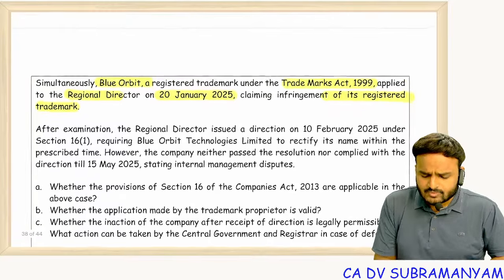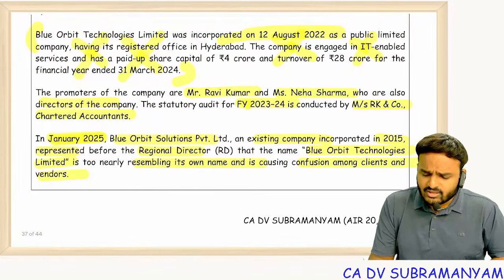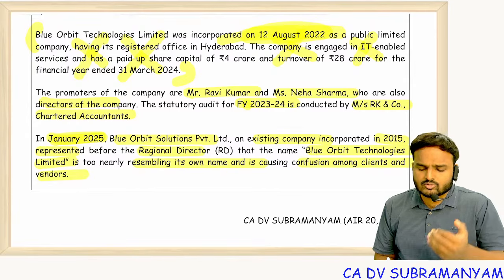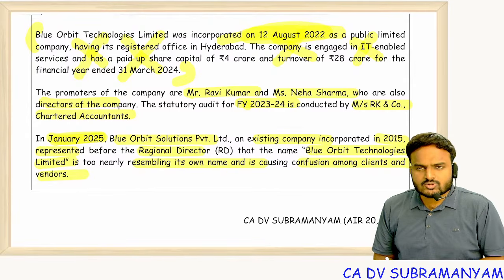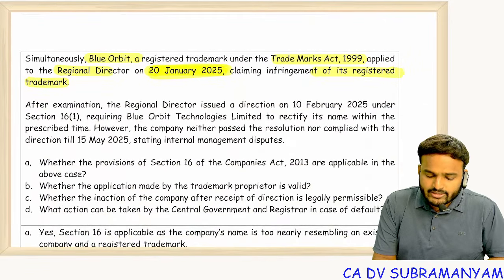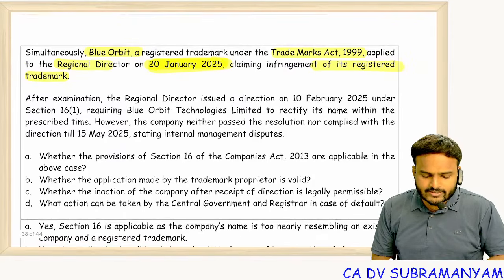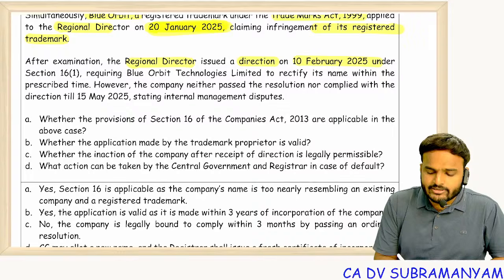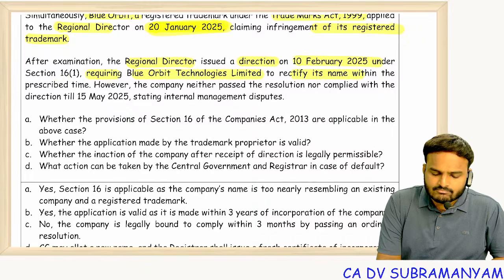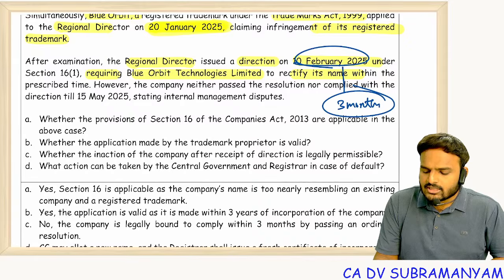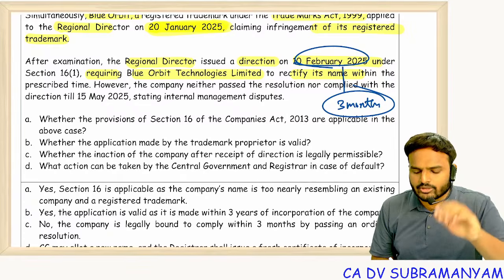Simultaneously, Blue Orbit registered trademark under the Trademark Act 1999 applied to the RD on 20th January 25, claiming infringement of registered trademark. Is 20th January 2025 within 3 years from 12th August 2022? Yes. 12th August 2022, add 3 years: 12th August 2025. So when he is filing the application on 20th January 25, the application is valid. After examination, the RD issued a direction on 10th February 25 requiring Blue Orbit Technologies Limited to rectify its name. From this date onwards, the order will be valid for 3 months. That means within 3 months, change the name or else the RD will assign a new name.